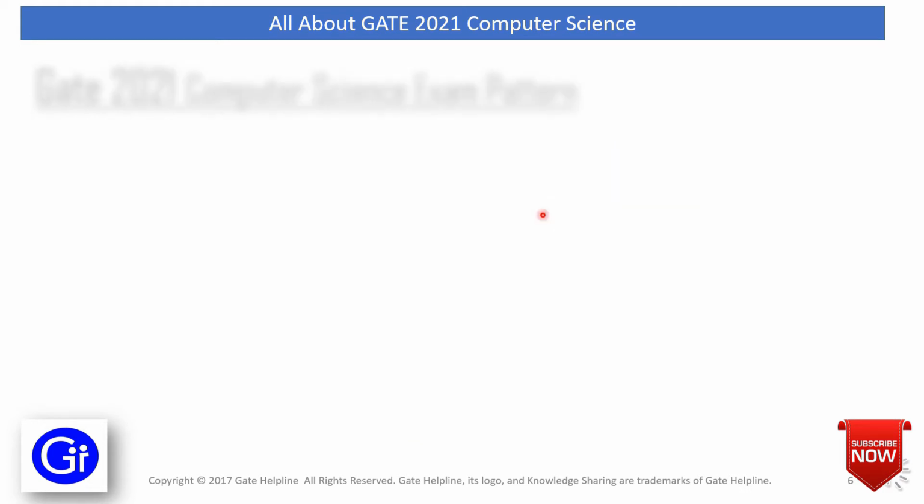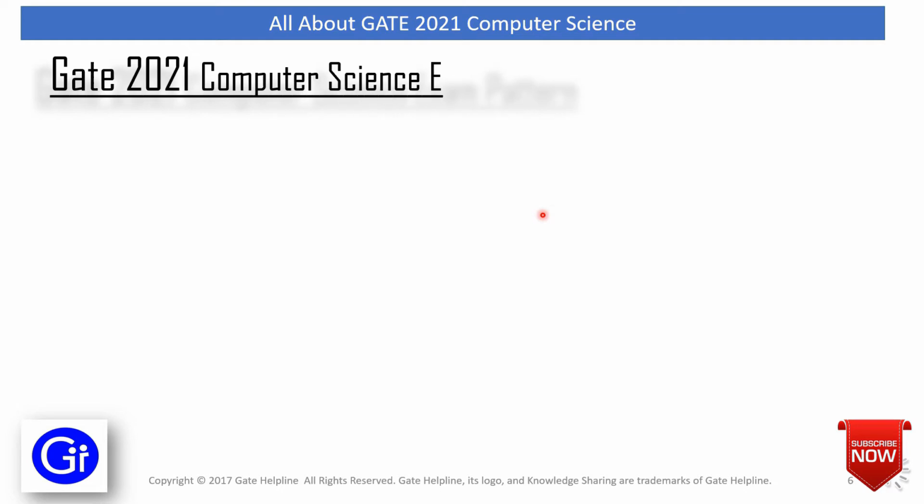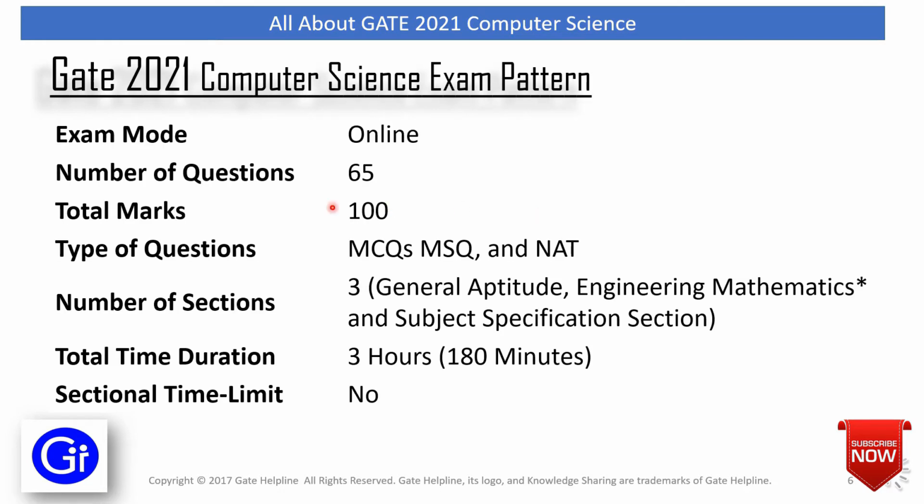GATE exam. So friends, in this section we'll talk about GATE 2021 Computer Science exam pattern. The exam mode is online, number of questions are 65, total marks is 100, type of questions are MCQs, MSQs and NAT. Number of sections are 3, that is general aptitude, engineering mathematics and subject specific questions. Total time duration is 3 hours, that is 180 minutes, and there is no sectional time limit. So we are given 3 hours in which we need to complete all 65 questions, and the questions are MCQs, MSQs and NAT, and the exam mode is online. So this is all about exam pattern.